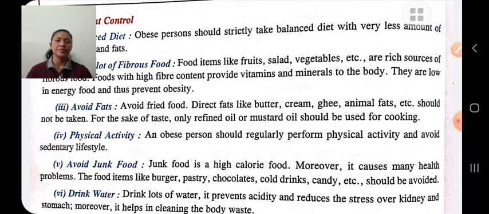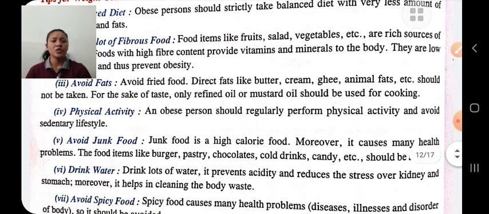Physical activity. Obese persons should do proper physical activity, a proper physical workout. Avoid junk food like ghee, butter, chocolate, cold drink, candy, etc. Drink sufficient water.